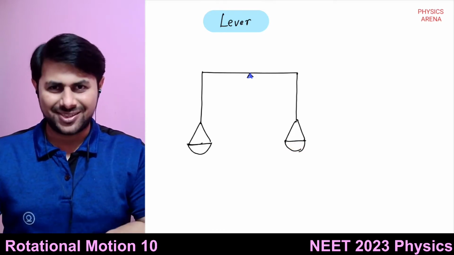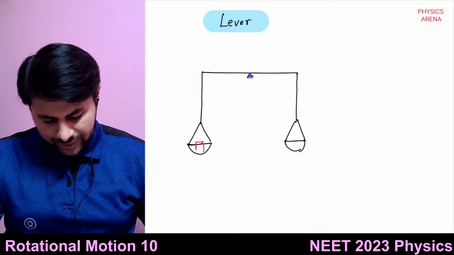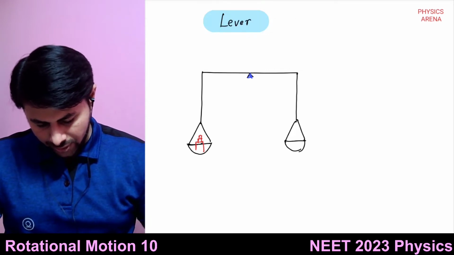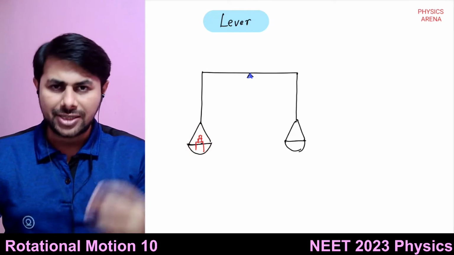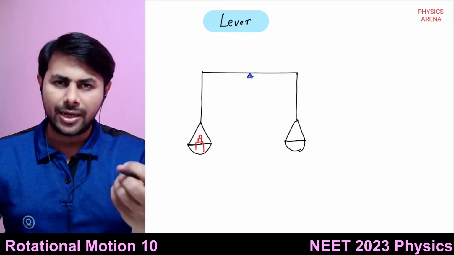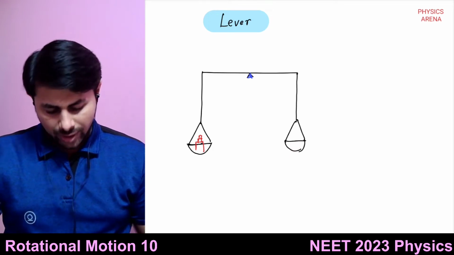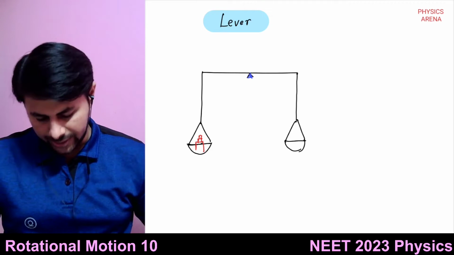Now you can lift this load with a very small weight or very small effort in the other pan. How come? You just have to shift the pivot a little bit towards left.